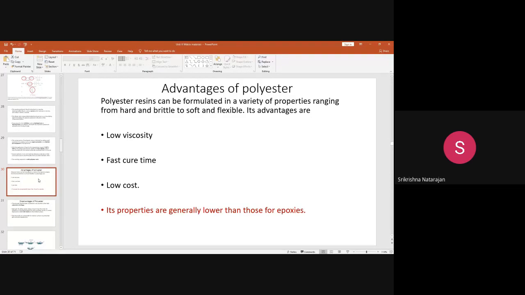That is an important advantage. It will not take hours to cure. Low cost is also an advantage, not like epoxy. But its properties, if you compare, are actually lower than the epoxy. You will not get the kind of property enhancement that you obtain from the epoxies.